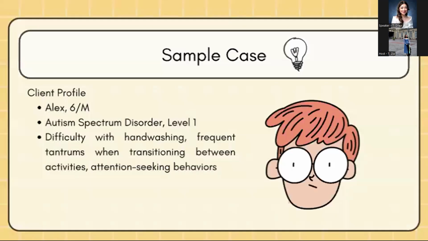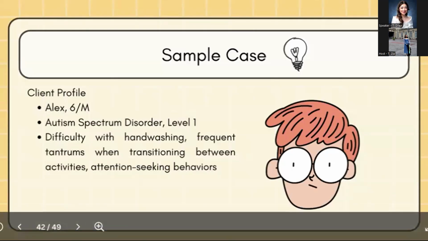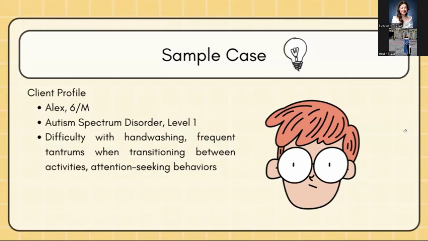Okay. So now we have a sample case. So we're almost done. Konti na lang. So with this one, let's review a case involving si Alex. He is a 6-year-old with autism spectrum disorder who struggles with transitioning, self-care tasks, and attention-seeking behaviors.